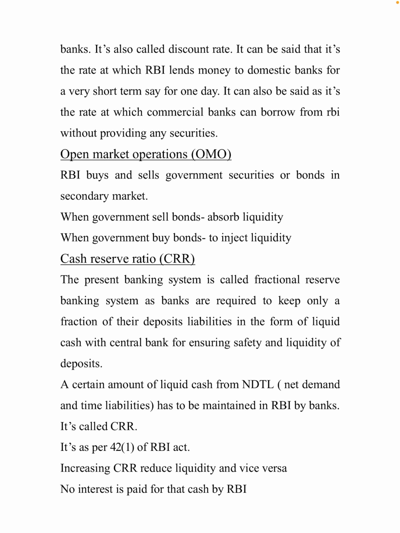The second one is open market operations, OMO. The RBI buys and sells government securities or bonds in the secondary market. When there is lots of money in the market, they do buying and selling to induce and suck out money. When the government sells a bond, what happens? The government is telling that it is going to sell a bond. That means someone has to give money to the government, right? That means money is being taken from the economy by the RBI, or the government.